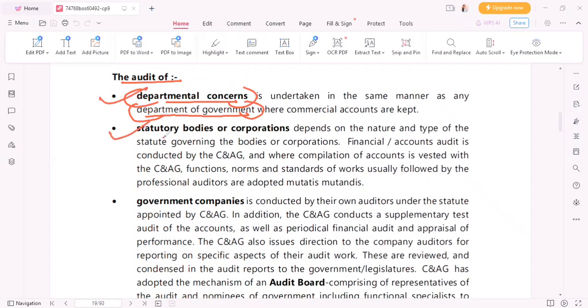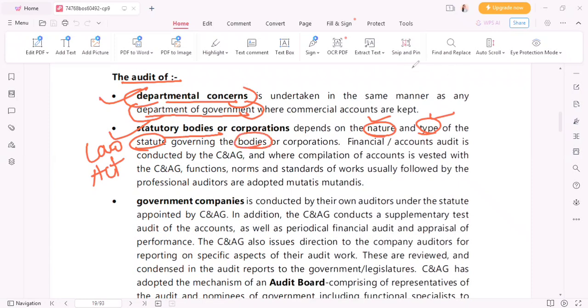दूसरा क्या है, स्टैट्यूटरी बॉडीज, depends on the nature, type of the statute governing the bodies or corporation. So as we saw, statutory bodies are nothing but the ones which are made through laws and regulations. So it depends on the nature and what kind of law. Statute means what? Law, right? Act or law. So what kind of act is there? It depends on the nature and type of the law or the act that is governing such bodies.